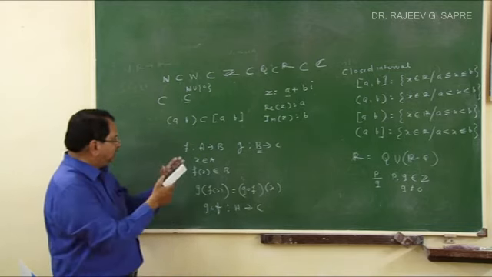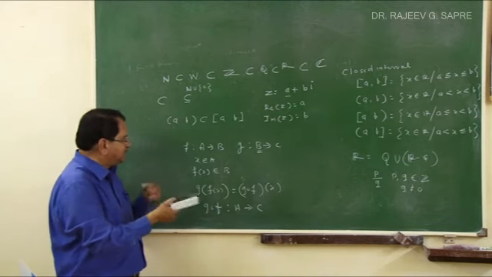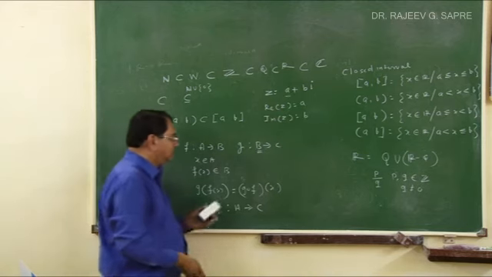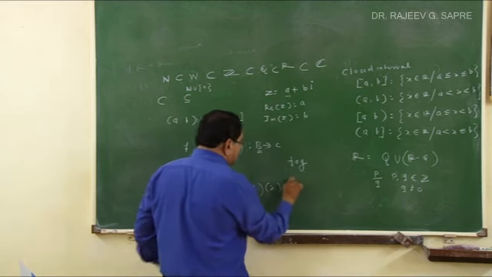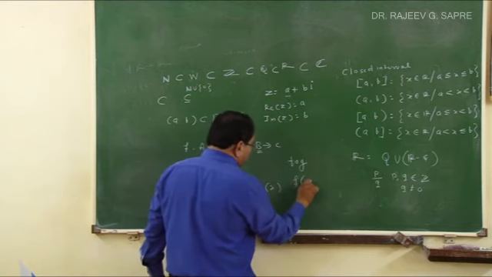Right? Now g circle f is possible. Is f circle g possible? Can you answer? f circle g, is this function possible? f circle g means what? I am operating f on g of x.